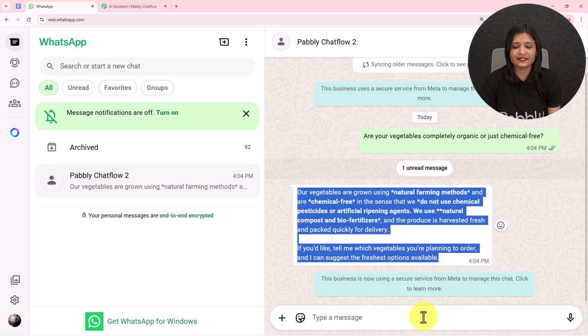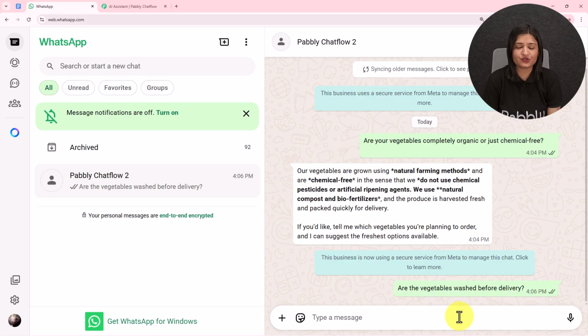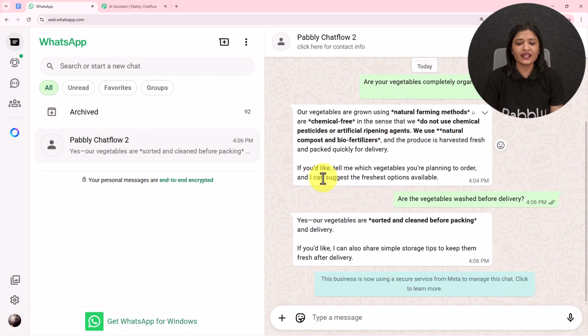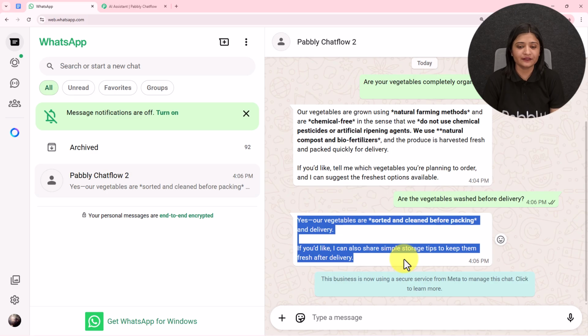So I'm going to ask another question. Are the vegetables washed before delivery? I have sent this question. If I receive the reply based on the same question or the query which I have asked, then this is going to show us the AI agent which I have created is working properly and it is answering my queries in a similar manner. So here I have received this message. Yes, our vegetables are sorted and cleaned before packing and delivery. If you'd like, I can also share simple storage tips to keep them fresh after delivery.